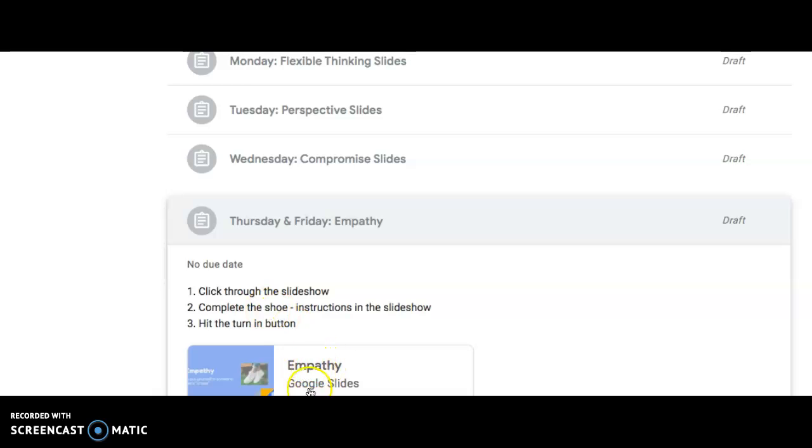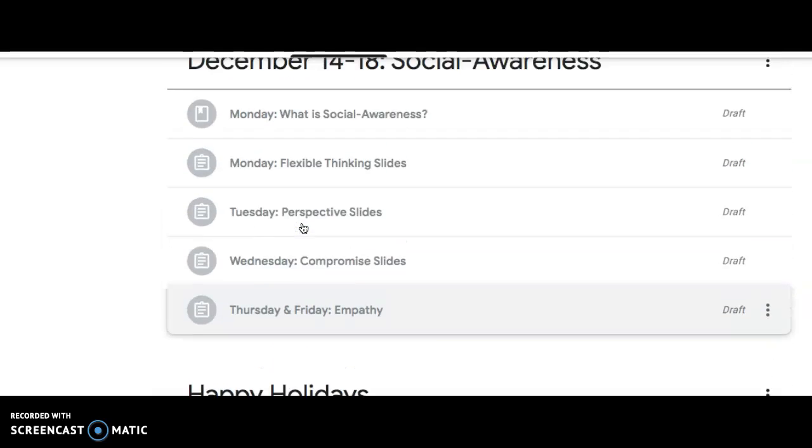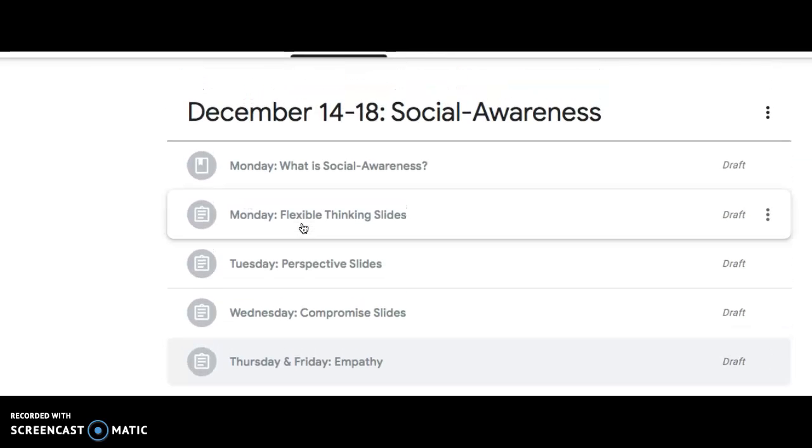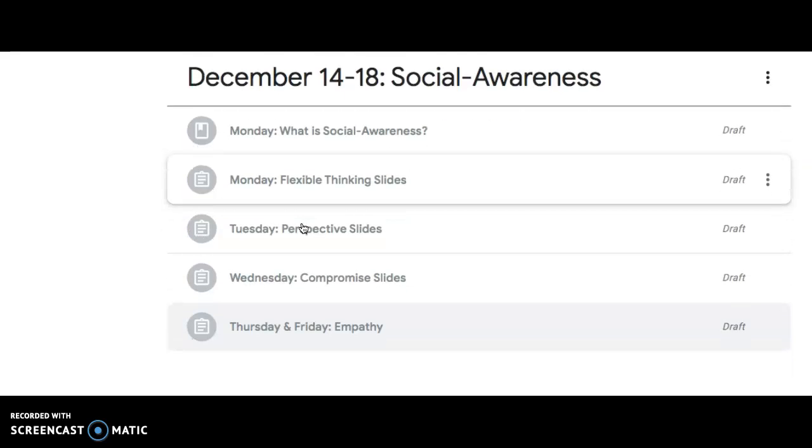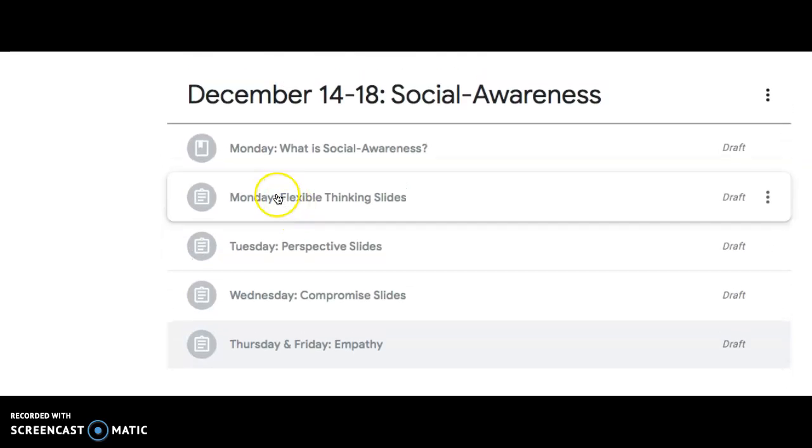When you're done with your shoe, you can hit turn in on this assignment. So everything is actually on Google Slides this week. You'll want to have the Google Slides app from self-service. That'll help you out a lot. You want to edit this stuff in Google. Don't be editing it like with the little text box or the little pencil. I want you to take it into Google to edit it.